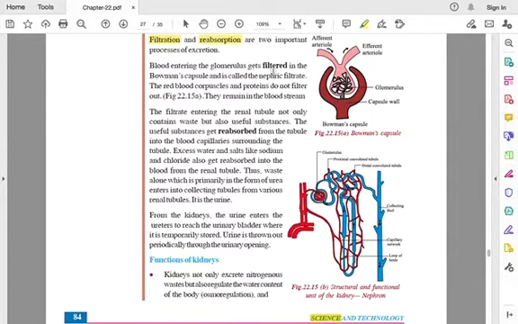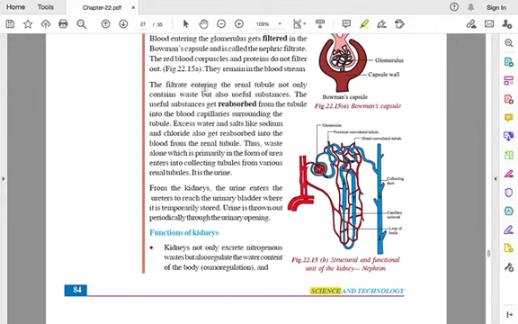Blood entering the glomerulus gets filtered in the Bowman's capsule, and the filtrate is called the nephric filtrate. In this process, the red blood corpuscles, RBCs, and the proteins do not get filtered out. They remain in the bloodstream.